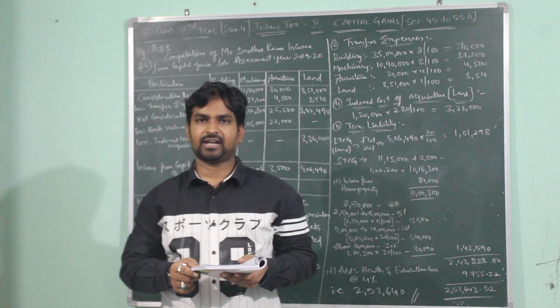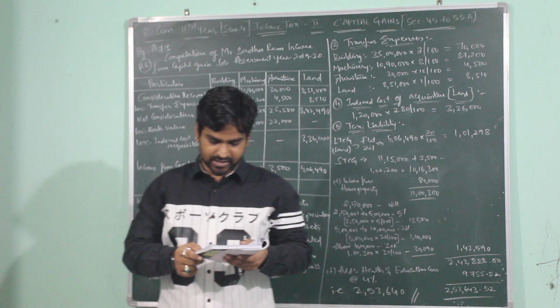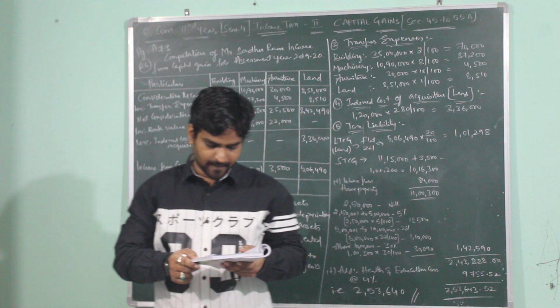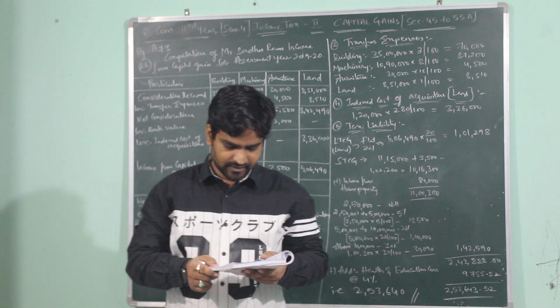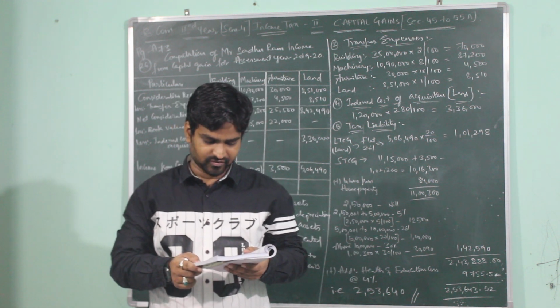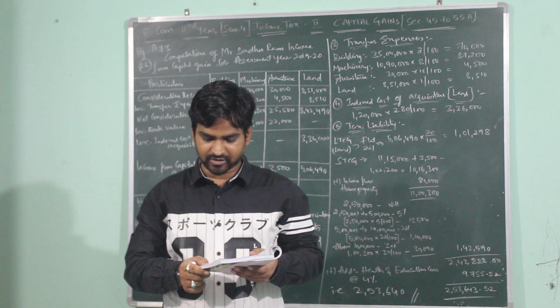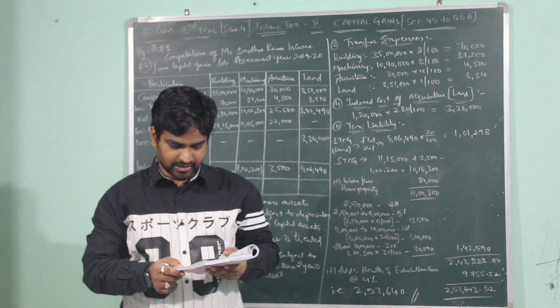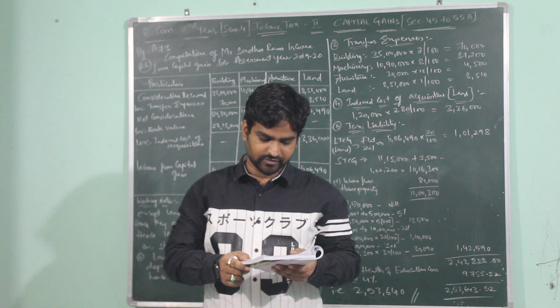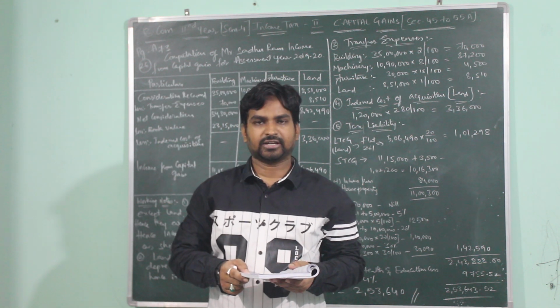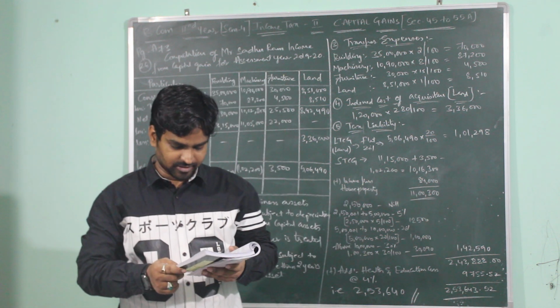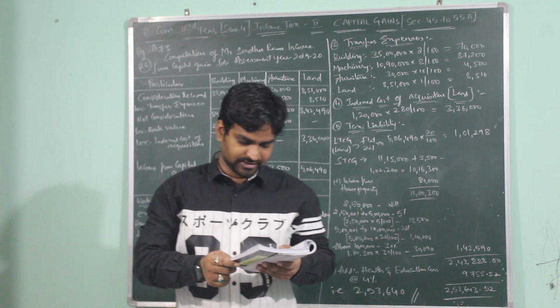So who is the assessee here? Sri Sadhuram. He has the following assets: building, machinery, furniture and land which he is using for his business for the last 23 years. He sold all these assets during the previous year 2018-2019 and he has an income from house property of 84,000. We are supposed to find his income from capital gain and tax liability. Here are the particulars given.